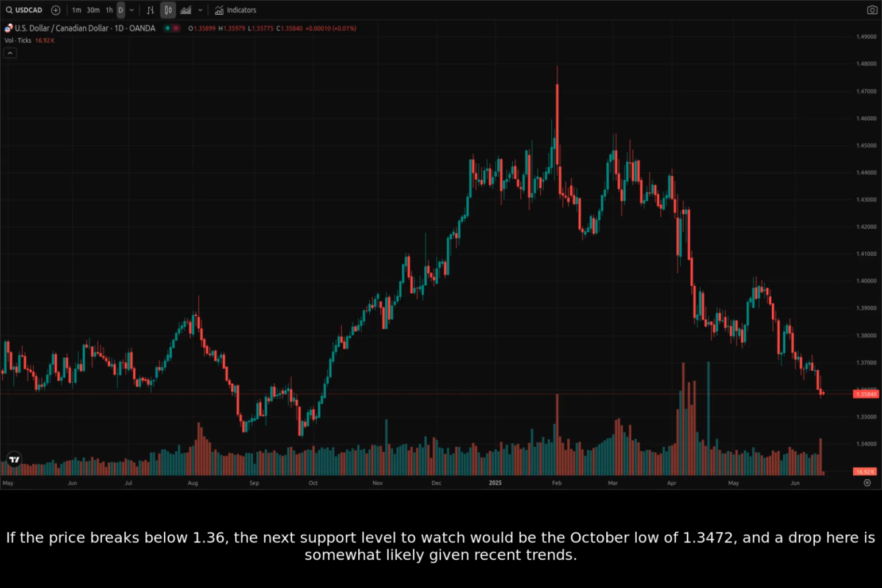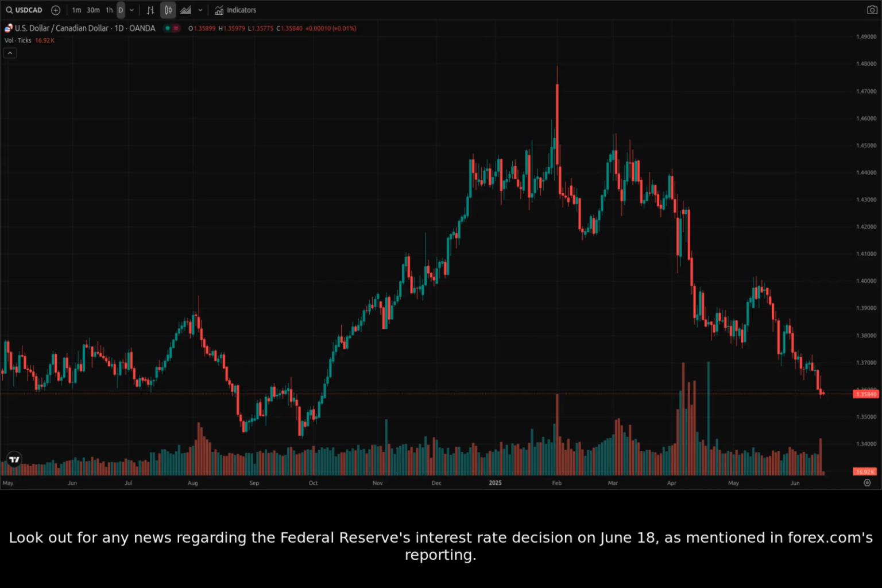If the price breaks below 1.36, the next support level to watch would be the October low of 1.3472, and a drop here is somewhat likely given recent trends. Look out for any news regarding the Federal Reserve's interest rate decision on June 18th, as mentioned in Forex.com's reporting.